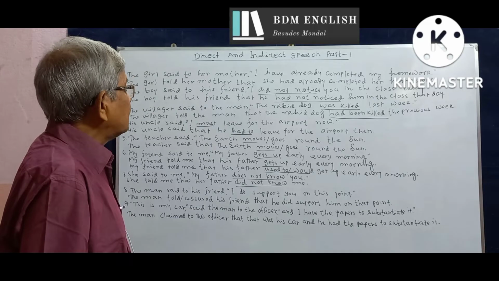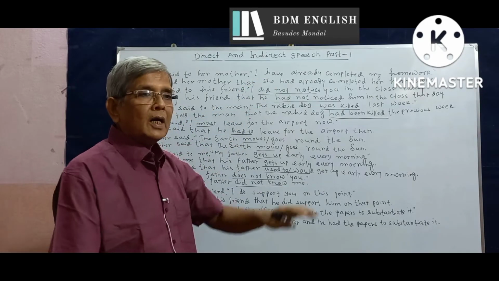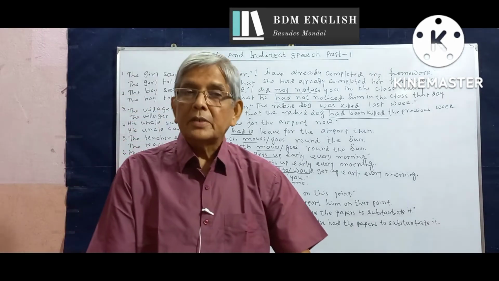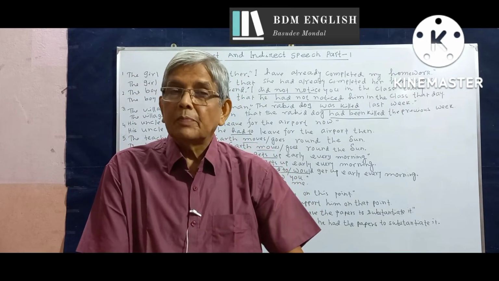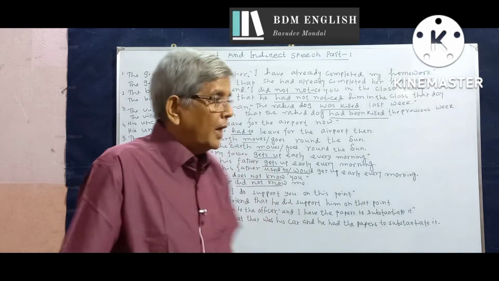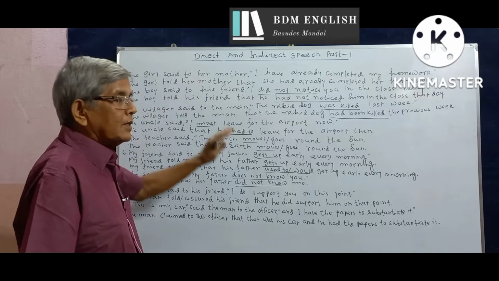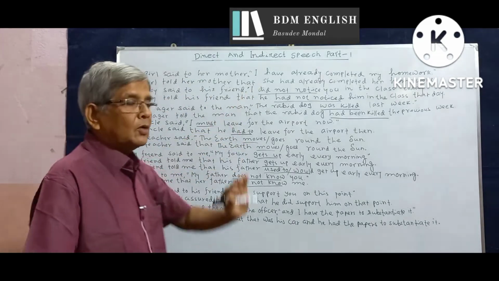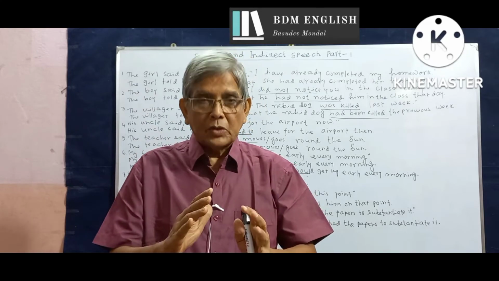In writing and printing, the actual words of the speaker are placed within inverted commas or quotation marks or simply quotes. And the introductory clause, the clause that tells us who said the quoted words to whom, is placed outside the quotation marks.